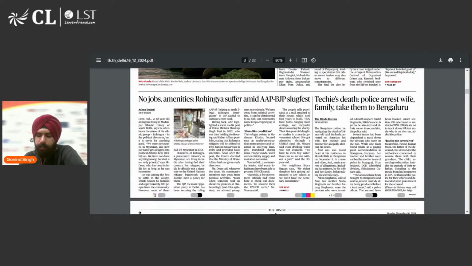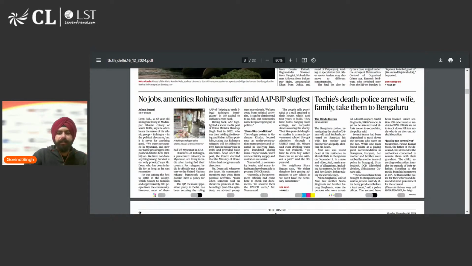How are they blaming each other? Aam Aadmi Party says that law and order comes under the domain of the center, because in a union territory like Delhi, the law and order situation is handled by the central government, the lieutenant governor. Whereas BJP, which is the central government, says that they are providing support and facilities to Rohingyas. That is why Rohingyas are flocking to Delhi. So they are providing financial aid and help to the Rohingyas, to the illegal migrants, and that is why they are settling in Delhi. So they are putting blame on each other, and no one wants to take responsibility and accountability, which is a classic Indian problem.